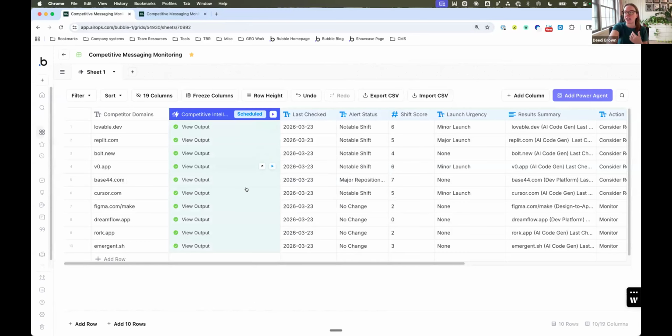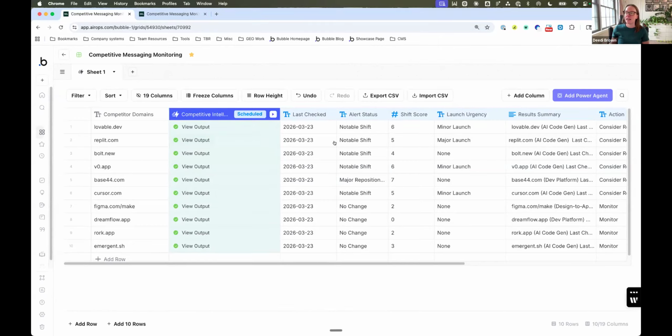So if I go back over here to show you what that would look like, let's take Replit as an example. If you have seen me demo this before a couple of weeks ago, something that I added was the product launches, because that week Replit announced Agent 4, and we did not catch it with this because it was a product launch and not a messaging change. And so I have now combined those things.